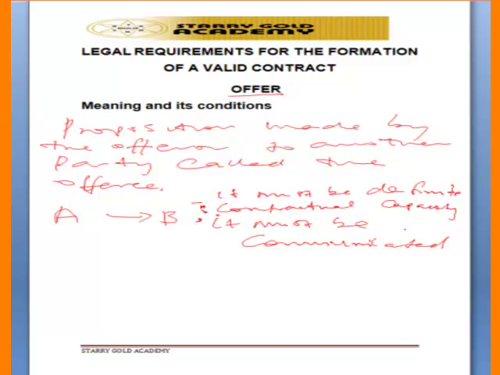So the offeror is the one making the proposition to the offeree. So that is the definition of an offer. Now let's look at types of offer. We have what we call specific offer, and we have what we call general offer.